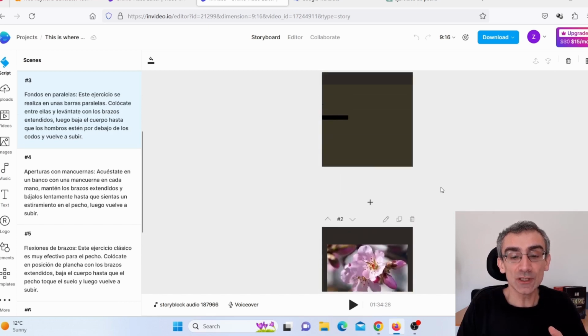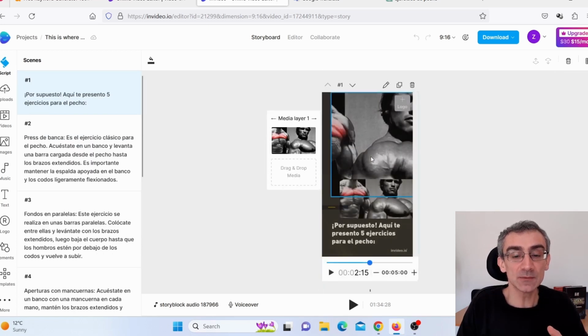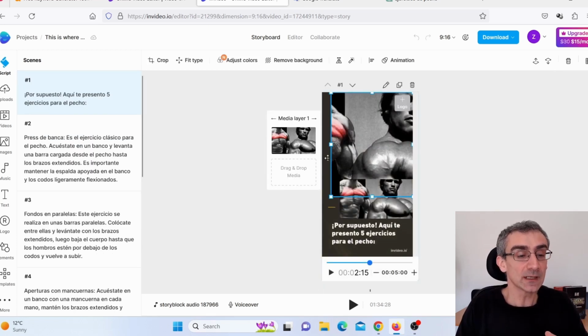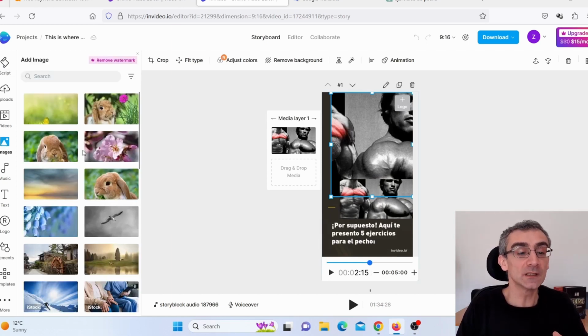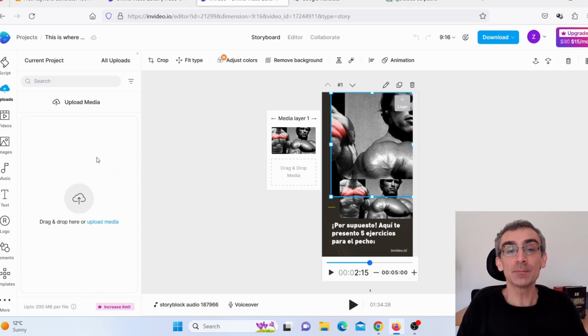And you can actually change all of these. You can change these images here, just click here, and you can simply click here on images, and you can use one of their royalty-free images. You can simply search images here to find the right images for you, or you can simply click here on uploads, and you can upload your own images. Also, to add those images, all you have to do is just drag those images here and drop them, drag and drop media here. Okay, you can also add short videos.